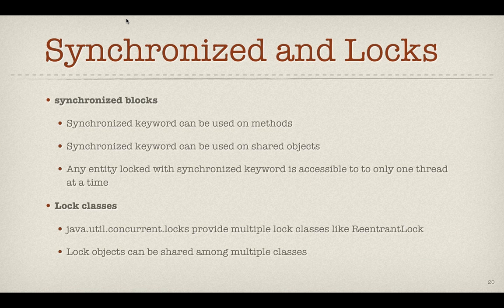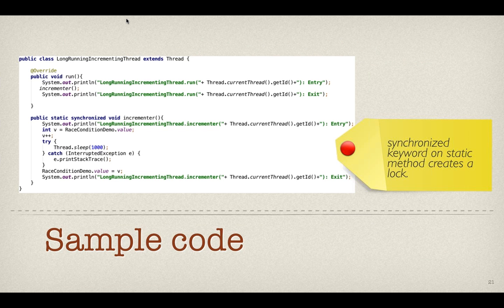So how can we actually solve this problem of synchronization? We can solve the problem by using synchronized blocks, or we can even use lock classes. Synchronized blocks are a mechanism that has been introduced by Java to actually lock on a specific object or a specific entity. Lock classes are also something like that only. We will see their example in subsequent slides.